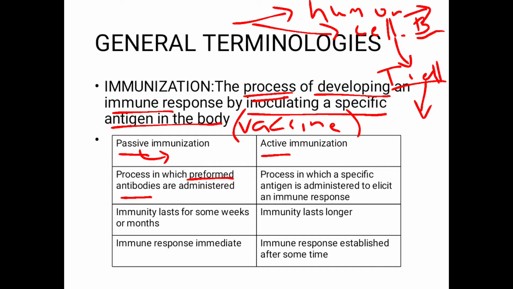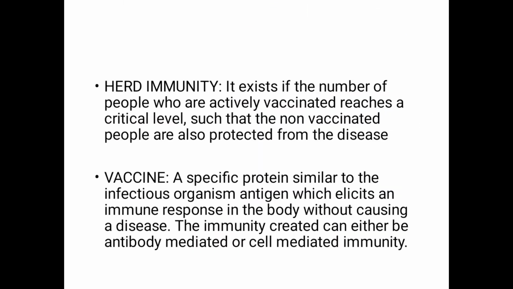As for active immunization, we will be administering a specific antigen of that infectious agent, and then we'll allow the human body to elicit an immune response. In the case of passive immunization, you can expect the immune response to be immediate, but the immunity lasts for some weeks to months and then it wanes with time. In the case of active immunization, the immune response is established after some time, but the immunity lasts longer. So this is a chart that differentiates the two types of immunization.